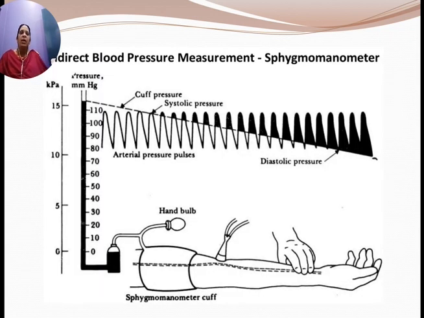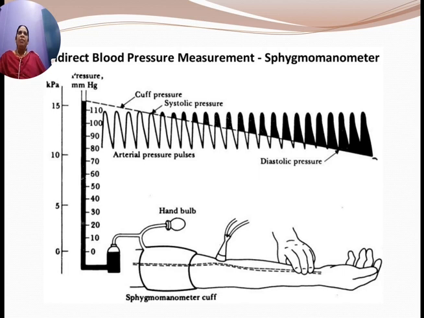So this is the diagram of indirect blood pressure measurement using a sphygmomanometer. The palpatory method and oscillometric method are also used. You can see in the figure how the waveform is being generated, the cuff pressure and the systolic pressure. The dotted lines refer to the cuff pressure. It is more than 120 and slowly it is coming down.